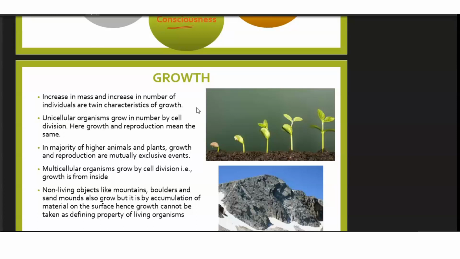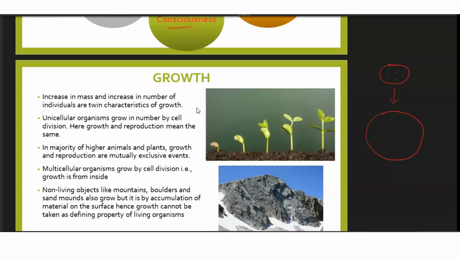So what is growth? If we have to define growth, we can simply say that when something grows in its height or when something grows in its width, there has to be some addition of materials, then only we call it growth. Growth can be said to be an increase in mass or an increase in number. Let's say this is a cell. Either this cell will grow to become a bigger cell because of the addition of certain materials inside. That is one, that will be growth.